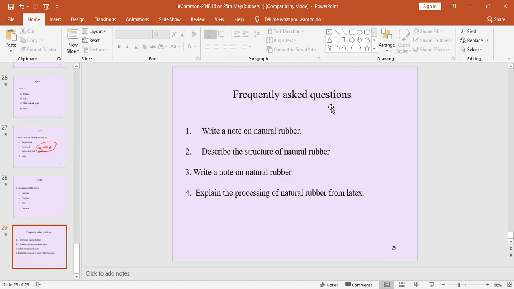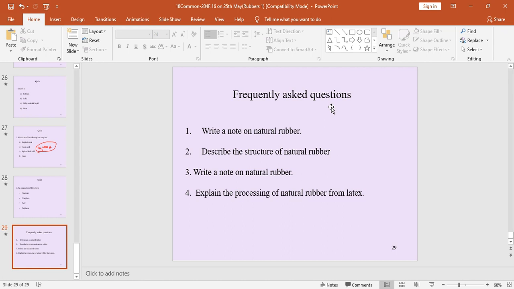So that is the answer for the first question. We can write structures also. Structures are very simple. Natural rubber means polyisoprene, a polymer of isoprene. Isoprene means 2-methyl 1,3-butadiene. So that is the short note on natural rubber.